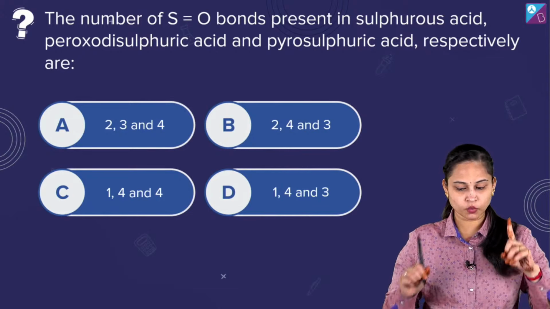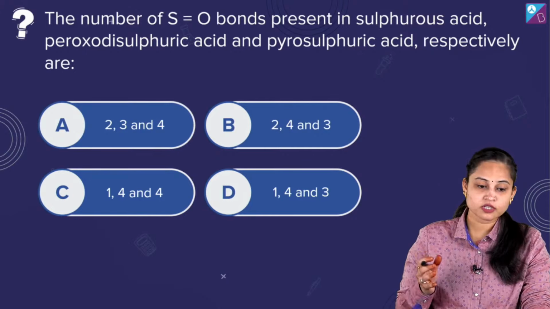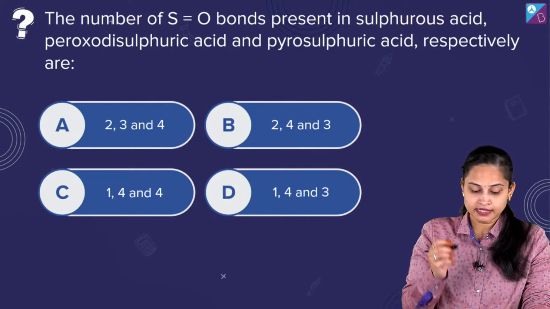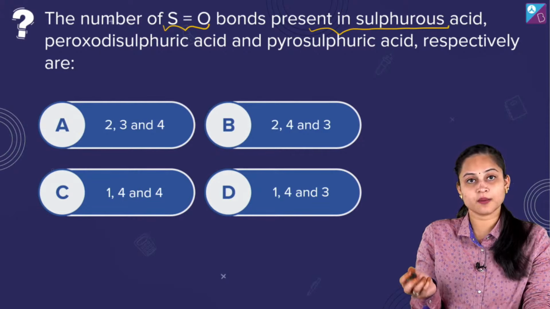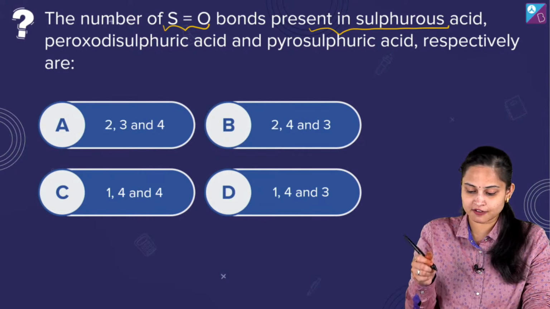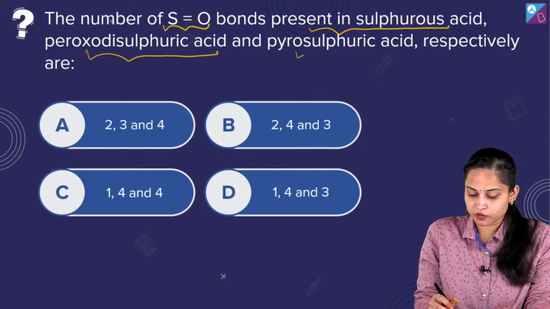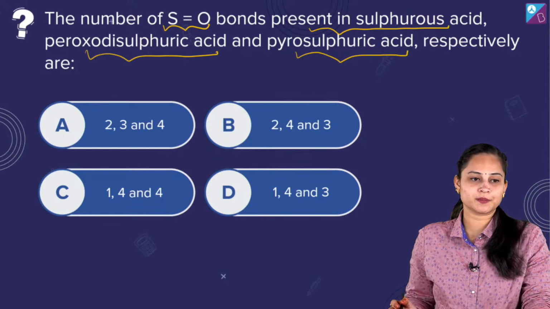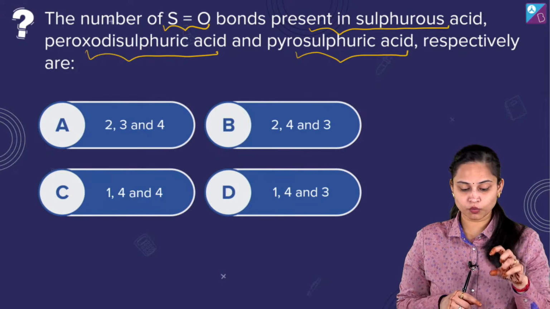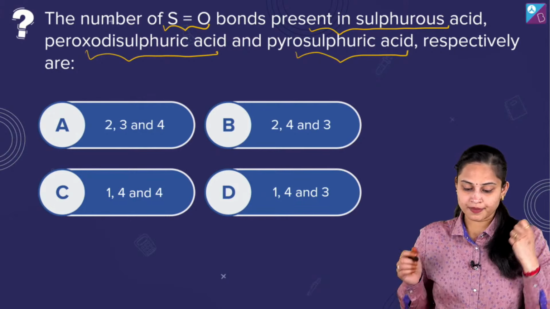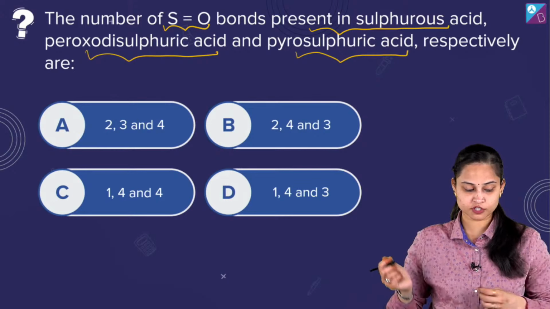So here we are with question number. बताइए question number कौन सा? It's question number 12. ये question number 12 है जहाँ हमसे पूछ रहे हैं the number of S=O bonds present in sulphurous acid, peroxodisulphuric acid and pyrosulphuric acid respectively are.